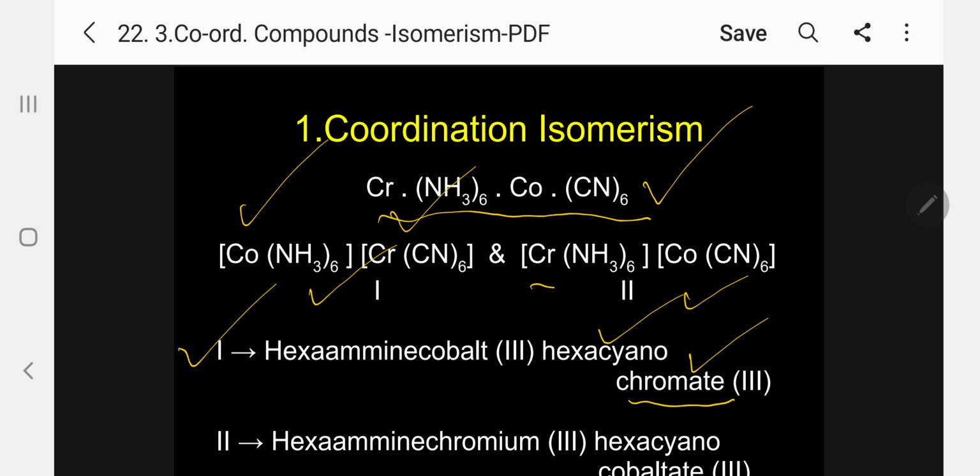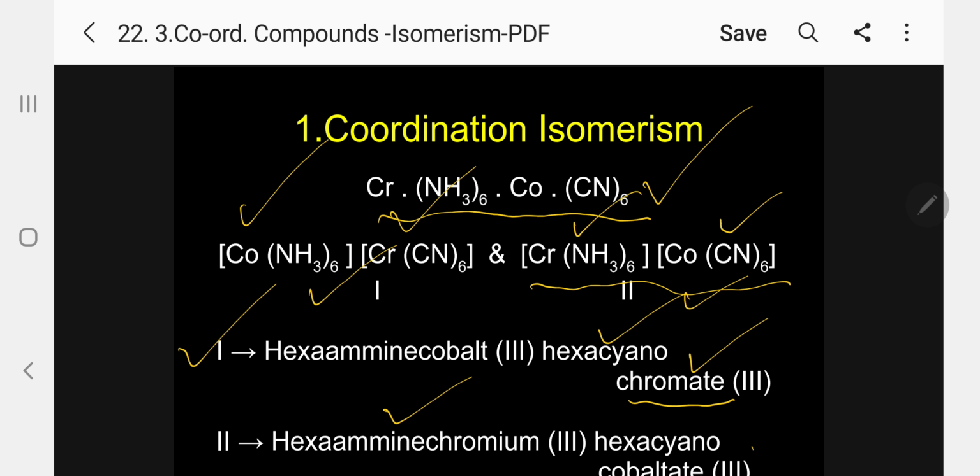In the second case, what is happening now? The ligands correspondingly change, and the metals also exchange: the positive ion becomes negative and the negative ion becomes positive. The second example is named hexaamminechromium(III) hexacyanocobaltate(III).